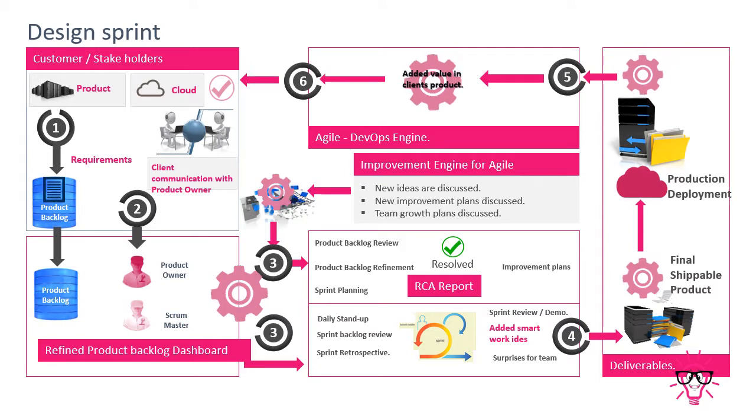If we are designing a 2 week sprint, then the grooming meeting will be done within 4 hours. Same for sprint planning. For a 4 week sprint, sprint planning will be done within 4 hours. For a 2 week sprint, sprint planning will be done within 2 hours.